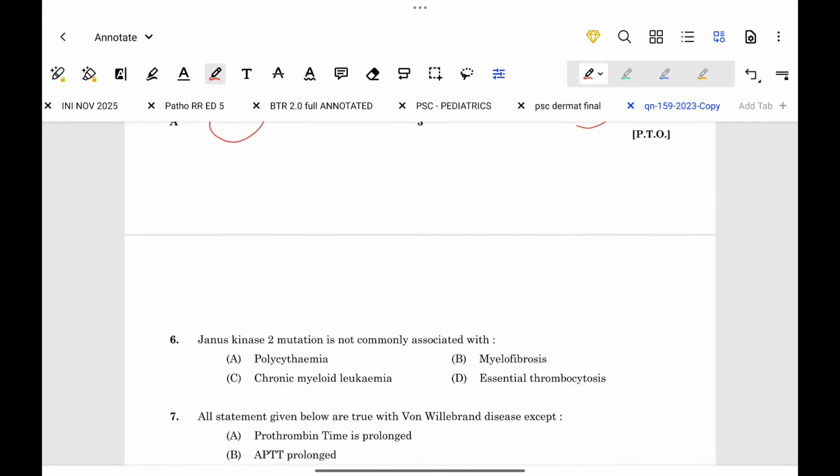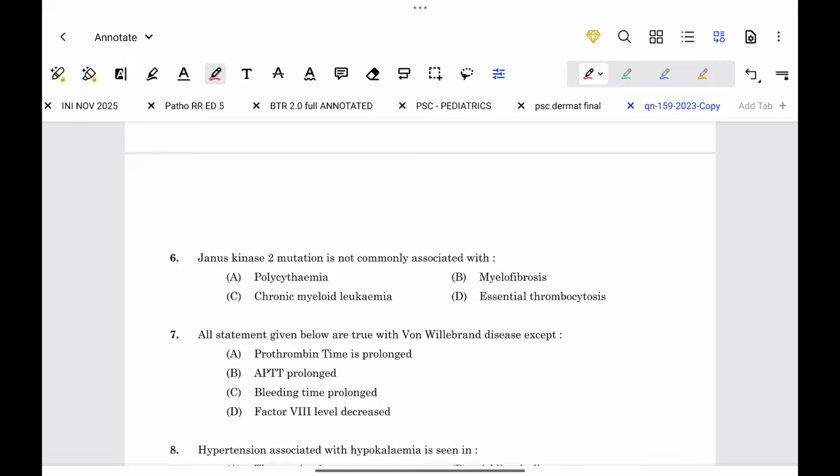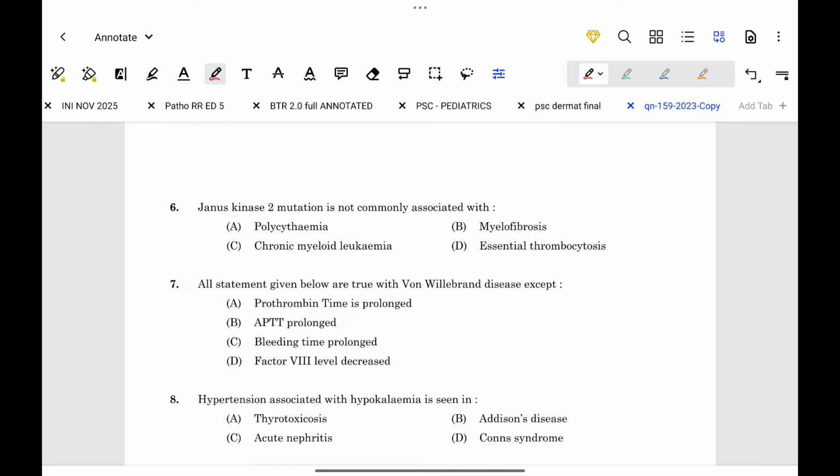Next question. Janus kinase 2 mutation is not commonly associated with. It is commonly associated with polycythemia, myelofibrosis and essential thrombocytosis. It is not associated with chronic myeloid leukemia.